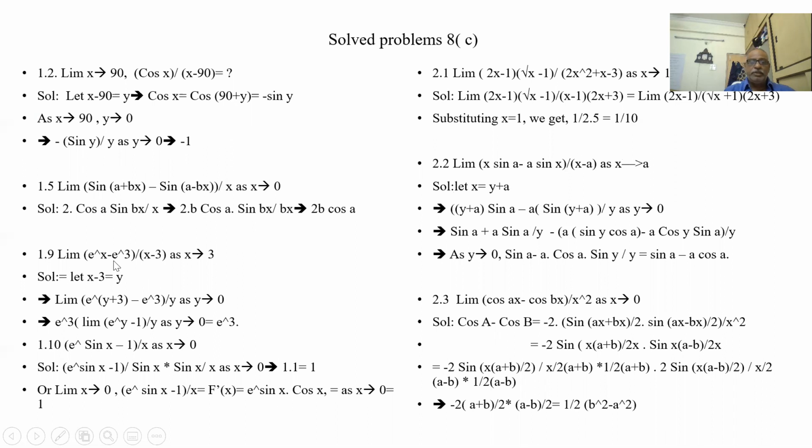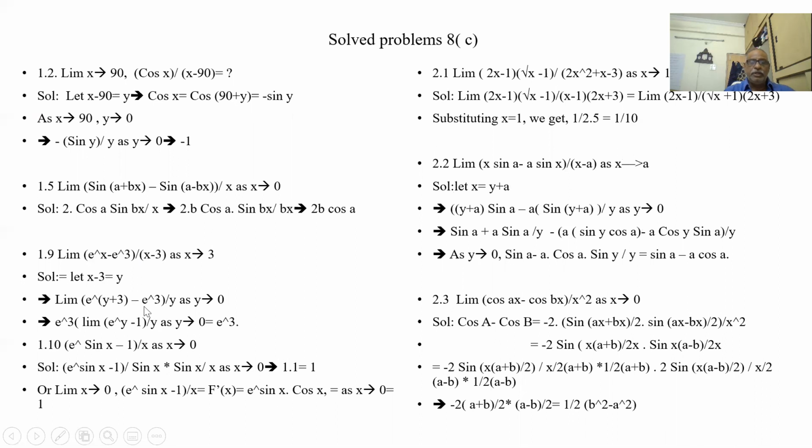Let us see limit of e to the power of x minus e cubed by x minus 3. If I put 3, what is e cubed minus e cubed, 0 by 0. So I am taking out e cubed here. I put x minus 3 as y. Then what is e to the power of y plus 3 minus e cubed by y as y tends to 0. Here I have taken out e to the power of 3, so e cubed I have taken out, e to the power of y minus 1 by y. This is log e.